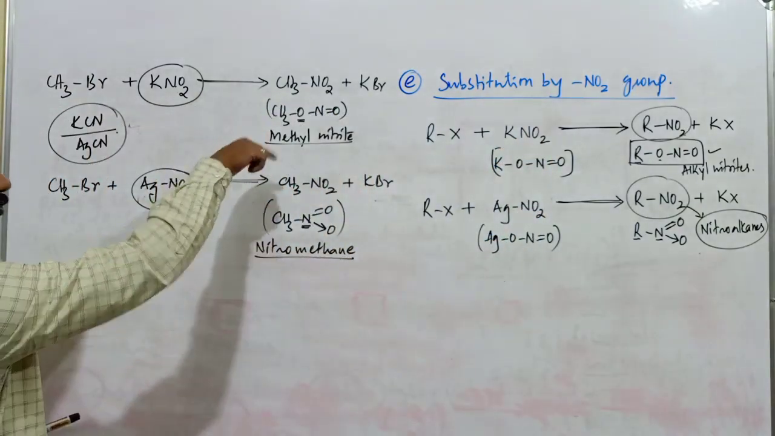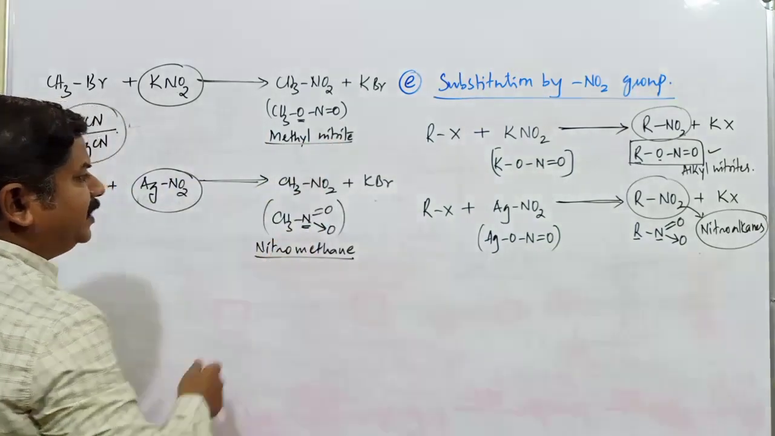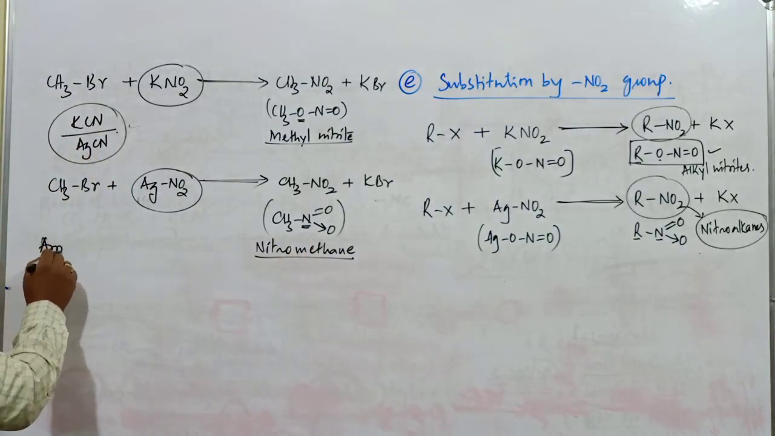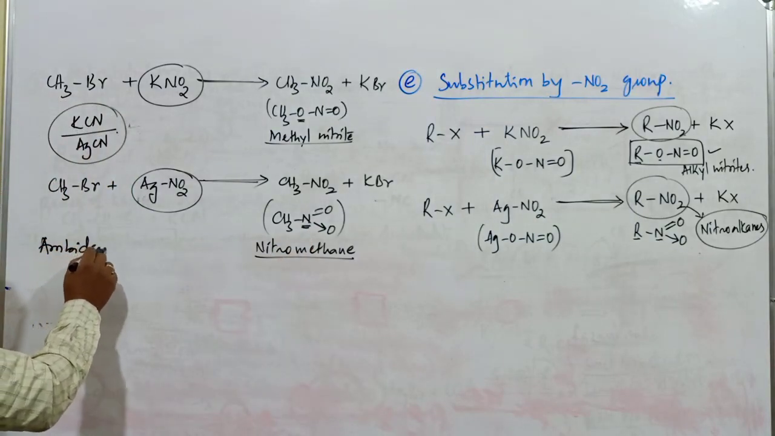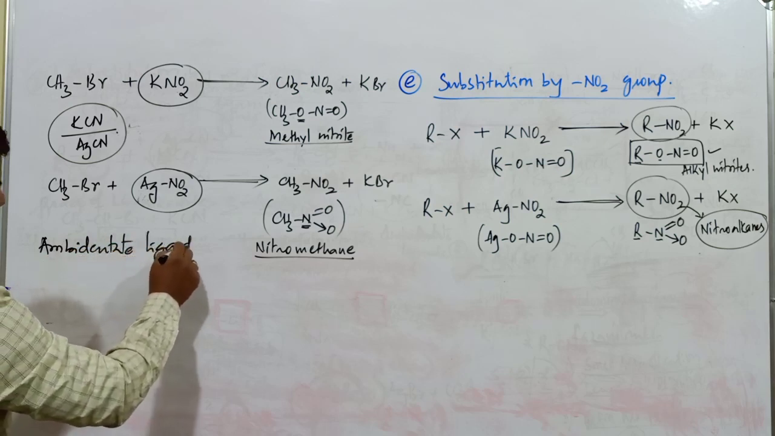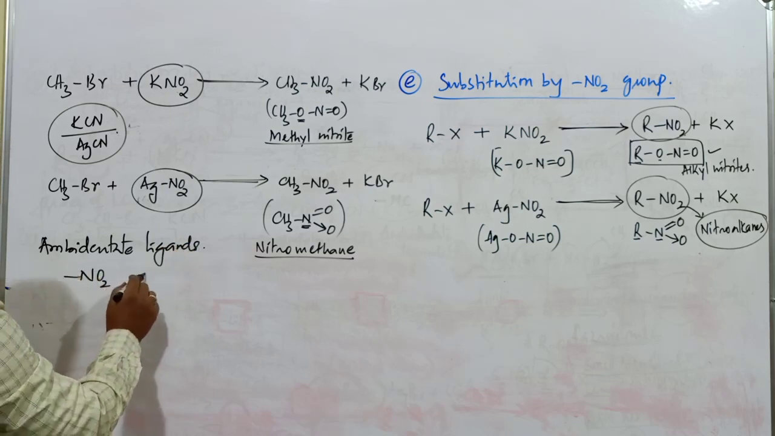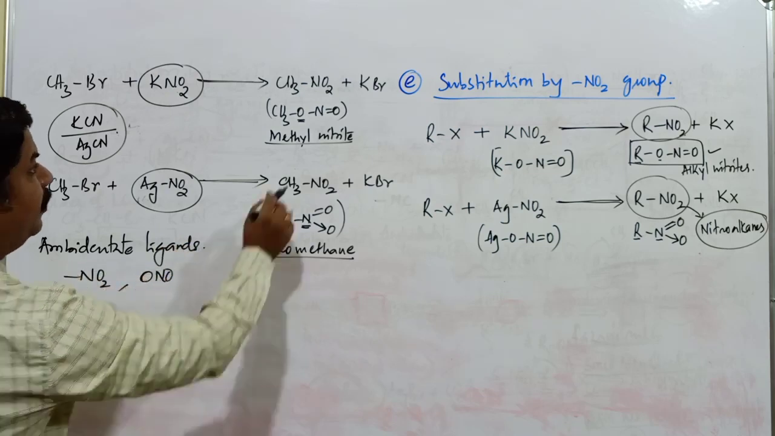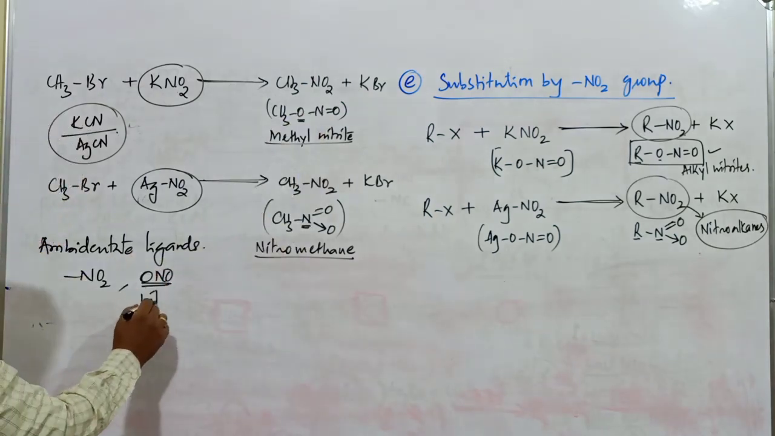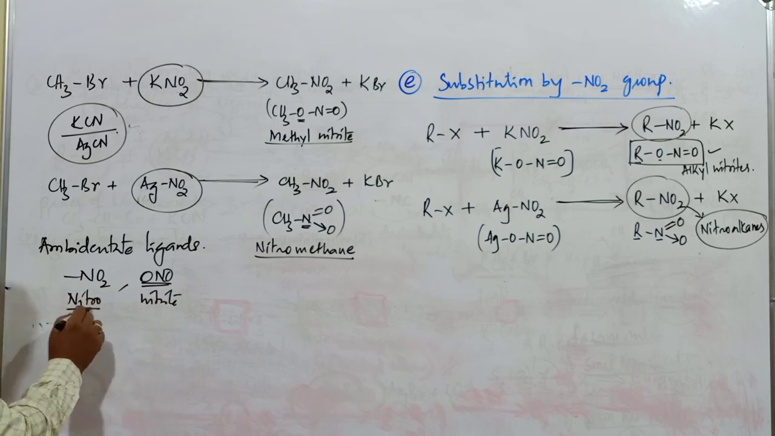So formation of two different products is going to be possible. It's methyl nitrite, and this one is commonly known as nitromethane. These are also referred to, as I already mentioned, as ambidentate ligands. Students, ambidentate ligands. That is, NO2 is called nitro, and this group is called ONO. It is called nitrite. This is nitrite, and this one is commonly called a nitro compound.